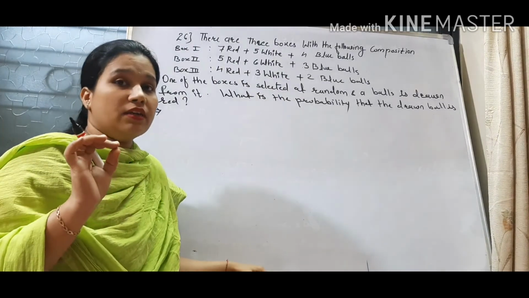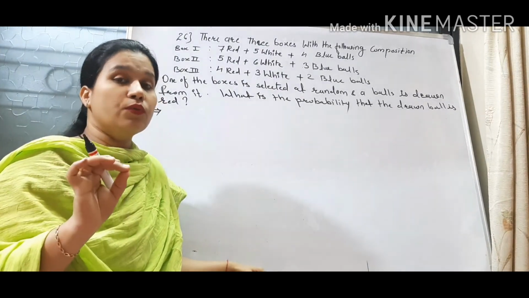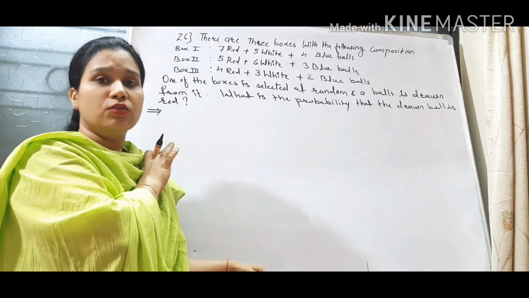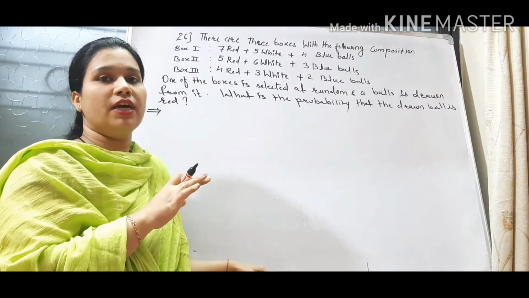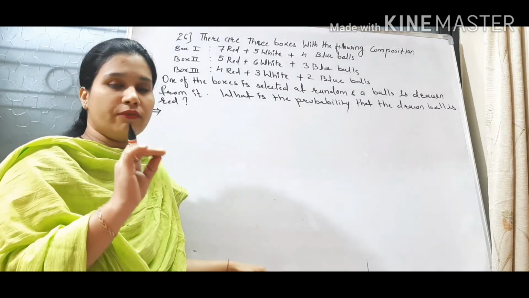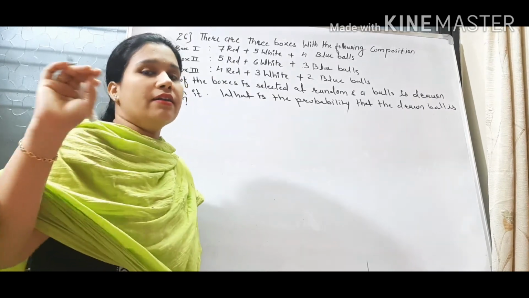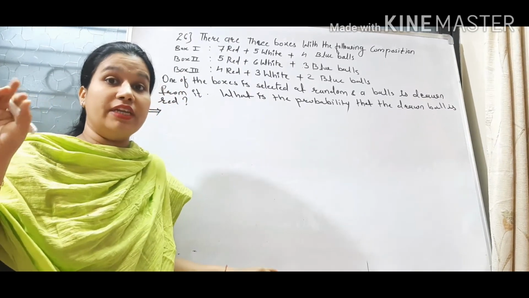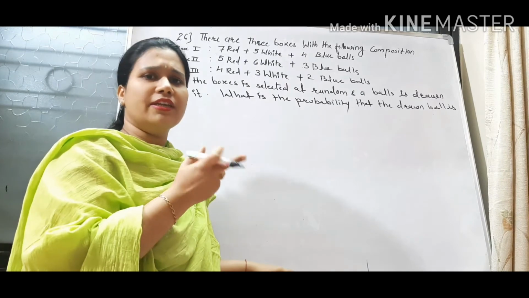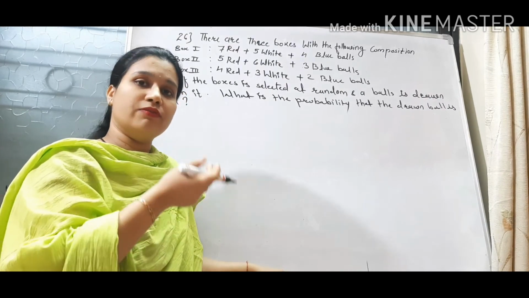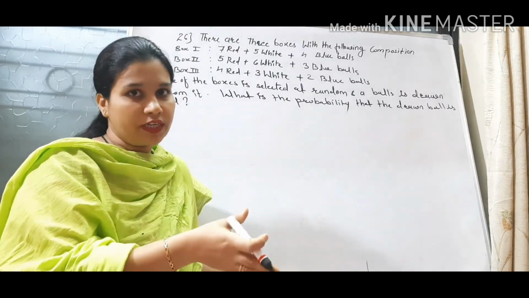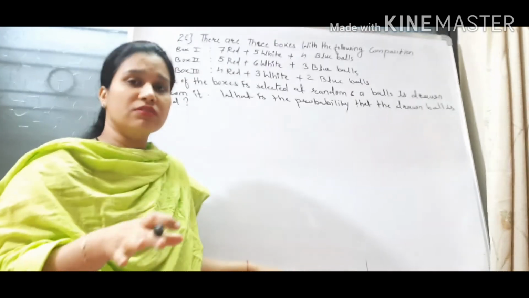See, prior information means you should know what the first event is. Here no event is given, it is just told to select one box. This is obvious: when you want to find a red ball, you will select any of the boxes. This is the normal case. You will select a box, then you will find a red ball, right? This is a normal thing.